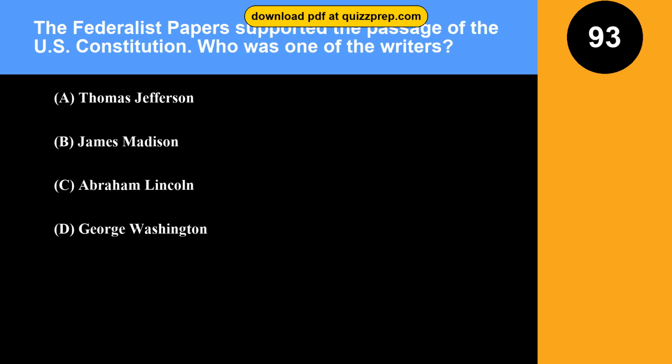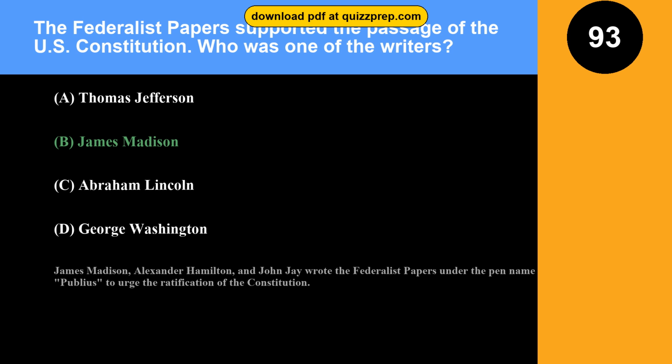Question 93. The Federalist Papers supported the passage of the U.S. Constitution. Who was one of the writers? Option A, Thomas Jefferson. Option B, James Madison. Option C, Abraham Lincoln. Option D, George Washington. The correct answer is option B, James Madison. James Madison, Alexander Hamilton, and John Jay wrote the Federalist Papers under the pen name Publius to urge the ratification of the Constitution.